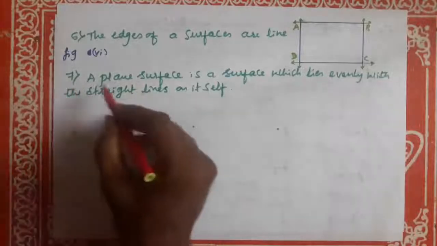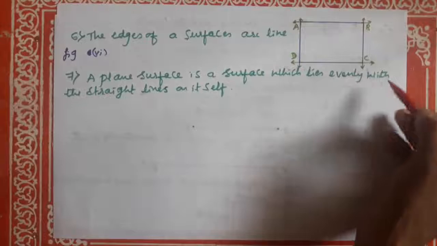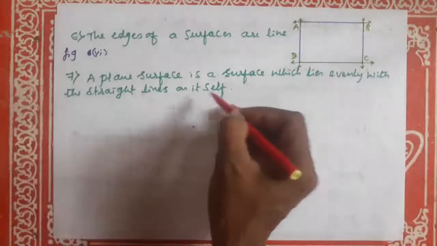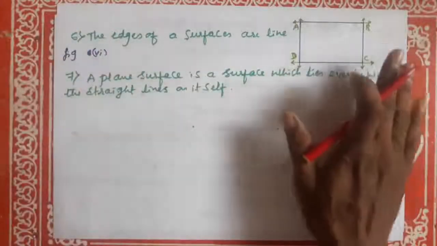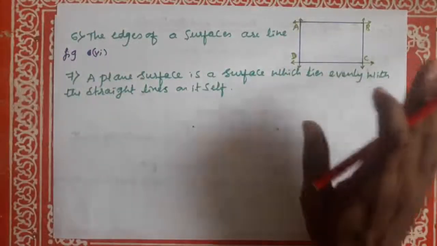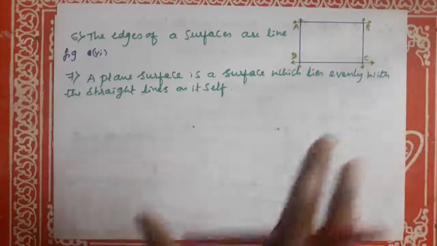Okay, seventh one, a plane surface is a surface which lies evenly with the straight lines on itself. For example, this is a plane surface. This is a surface which lies evenly with the straight lines on itself only. Okay.